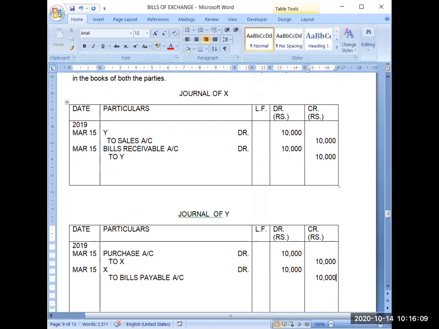You can compare that Y has been debited in the first entry with 10,000 and in the second entry Y has been credited with 10,000. So Y account is becoming practically nil. And one more thing is there that Y is our debtor. That debtor has been now converted into another account that is called bills receivable. And these debtors and bills receivable are collectively called trade receivables.